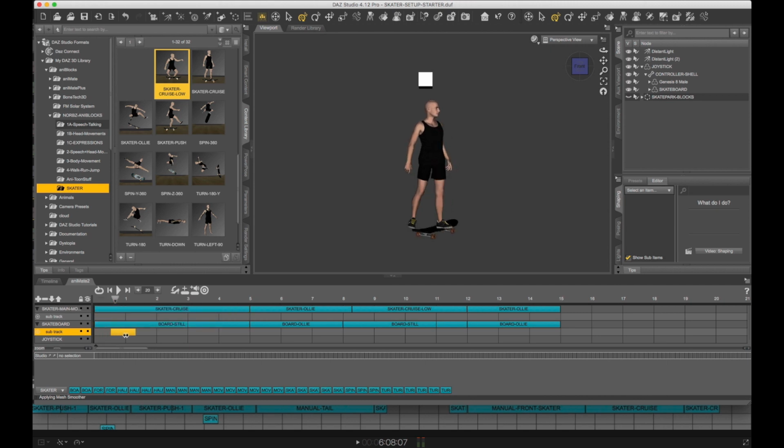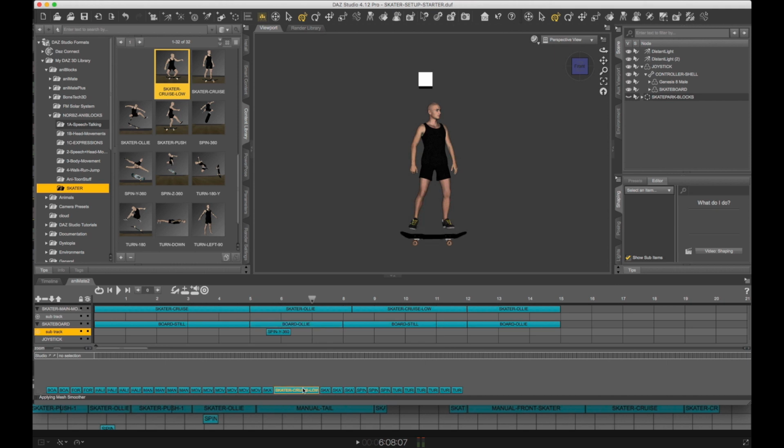So now I'm going to take this and try to line it up just to where he's about to ollie or right afterwards, and it makes the board start to spin. So right about there. Okay, so we go to ollie and it makes the board spin 360 and he lands back on it.